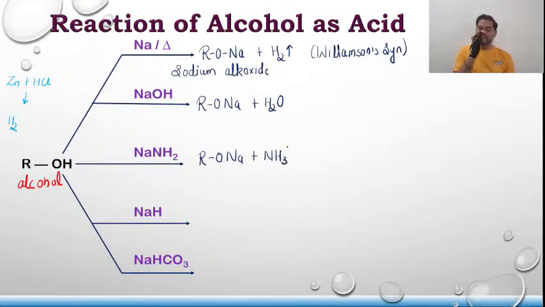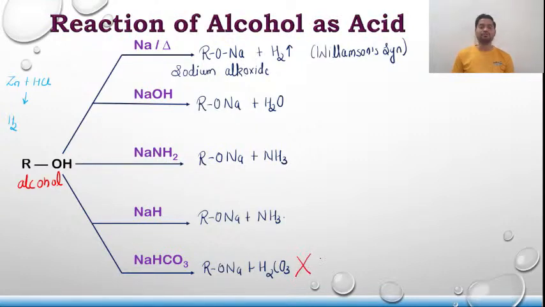Similarly, when sodium hydride is added, again RONa plus NH3. Similarly, when sodium bicarbonate is added, it will give you RONa plus H2CO3. But this is the biggest mistake that you all make. Alcohols do not show the sodium bicarbonate test.